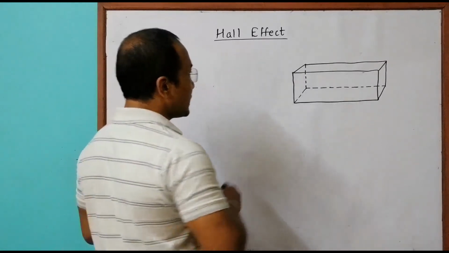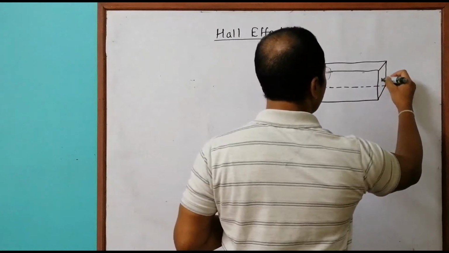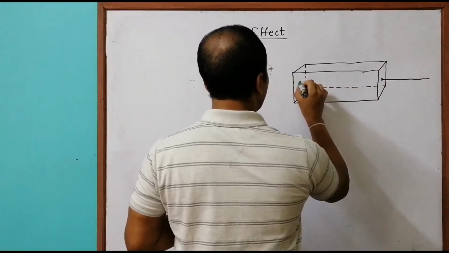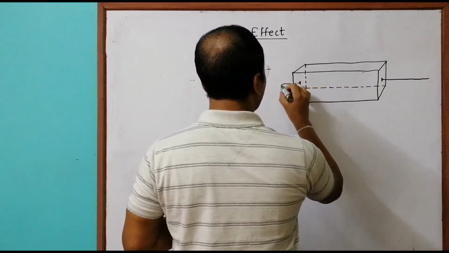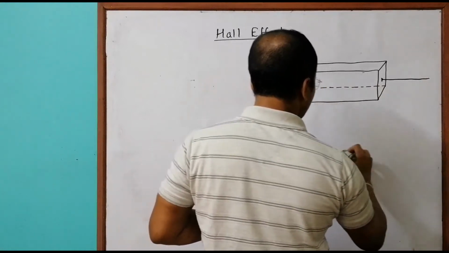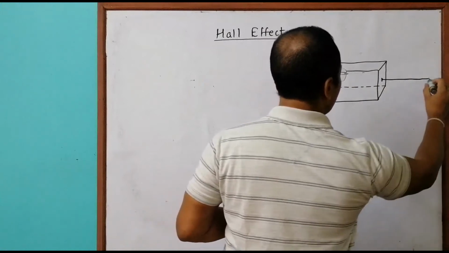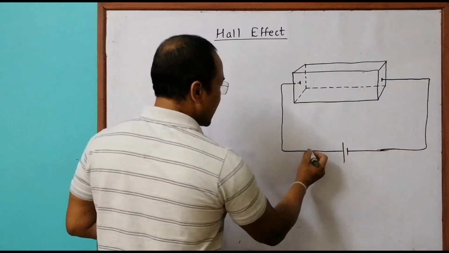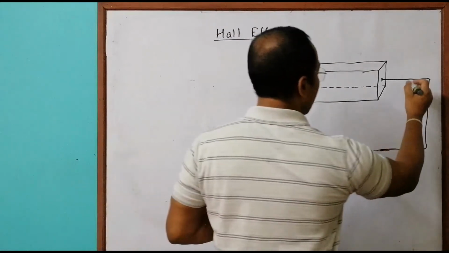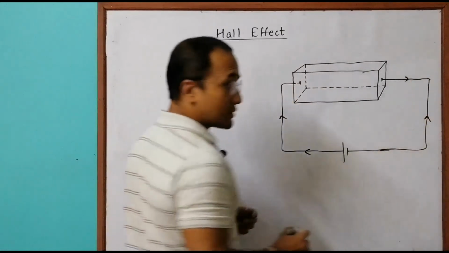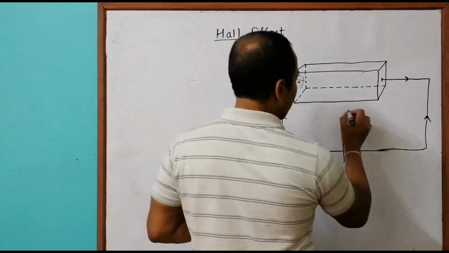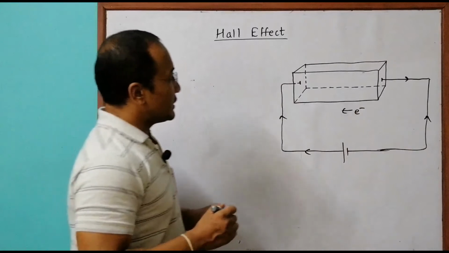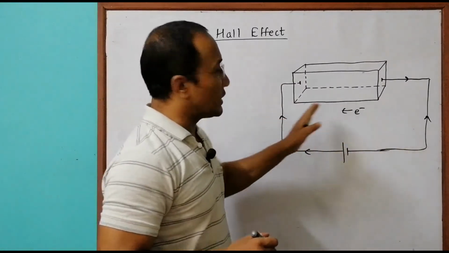So let us allow current to flow like this. We connect it like this, and here like this. We connect it to a source like this. The conventional current flows like this, conventional current. But the electrons will flow like this. So this is the flow of the electrons. Let me write here: the flow of electrons will be from right to left.